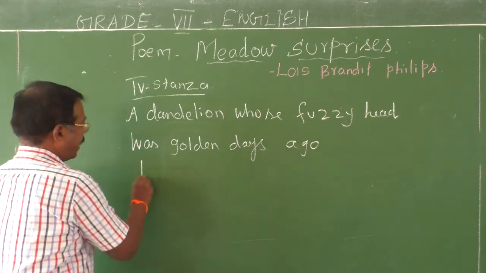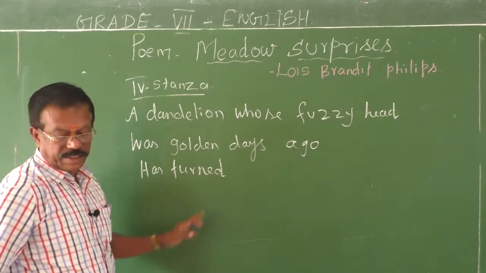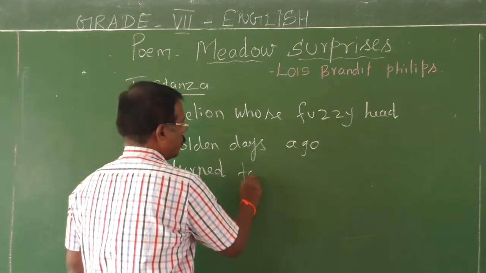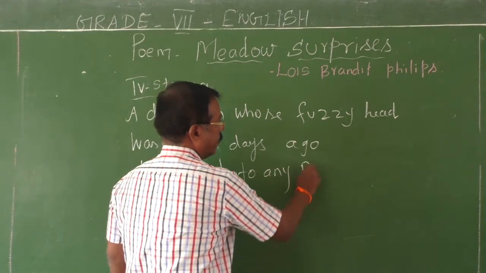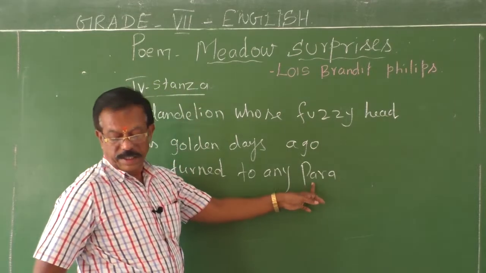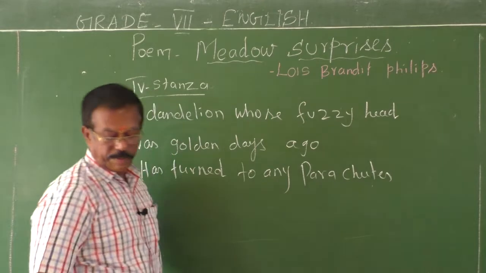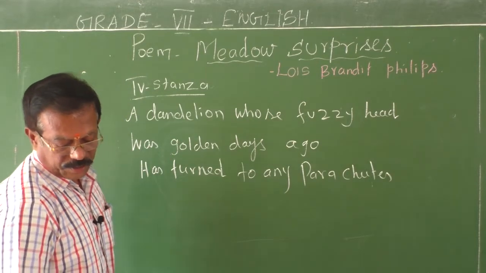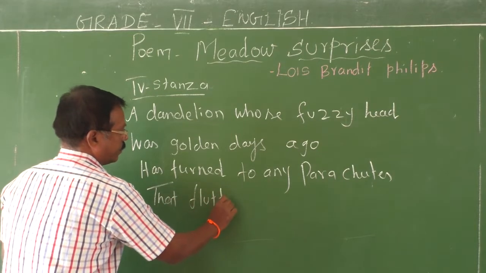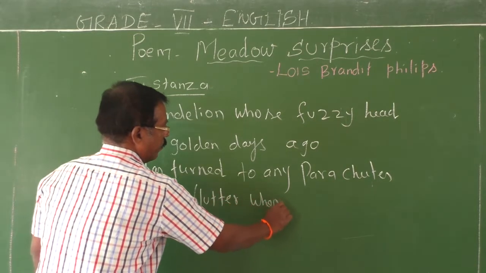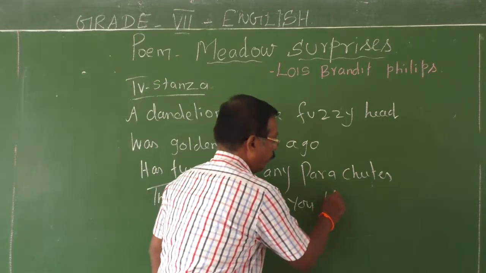Has turned to downy parachutes that flutter when you blow.